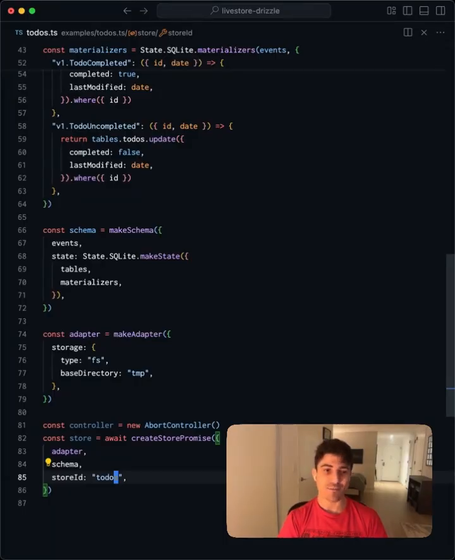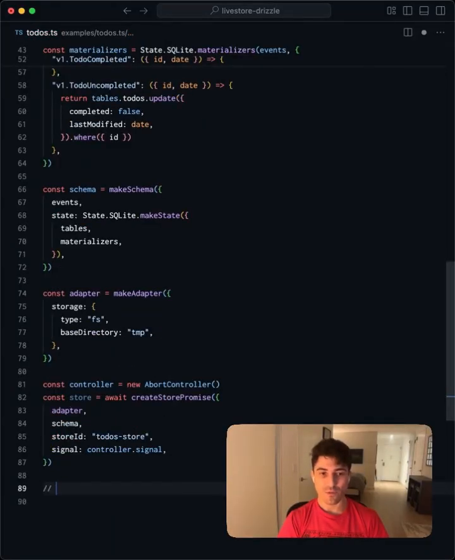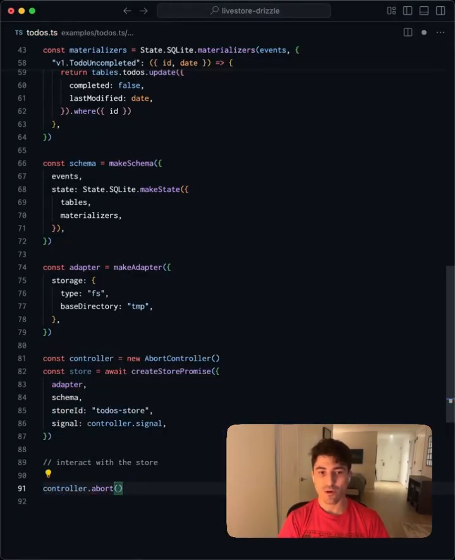Or actually, since that's a table name, maybe let's say todos-store. And we're going to give it the signal. So controller.signal. Right below there is where we're going to interact with store. And once the interaction is done, we're going to abort, clean up the resources, and that'll trigger a graceful exit of this process. But here's where the magic's about to happen.